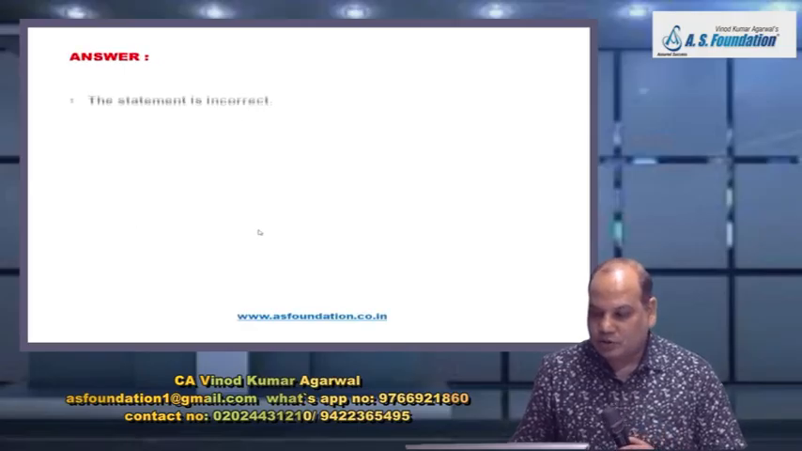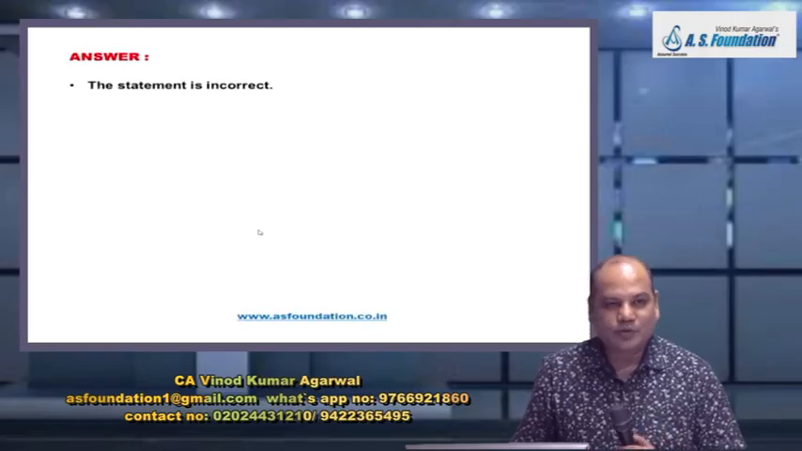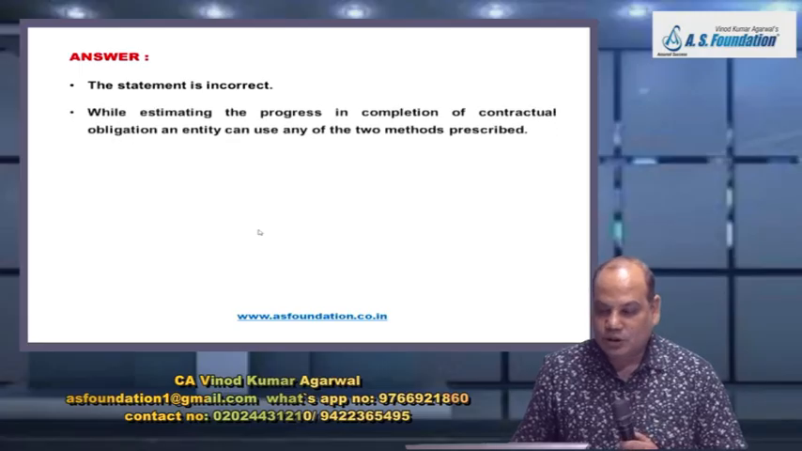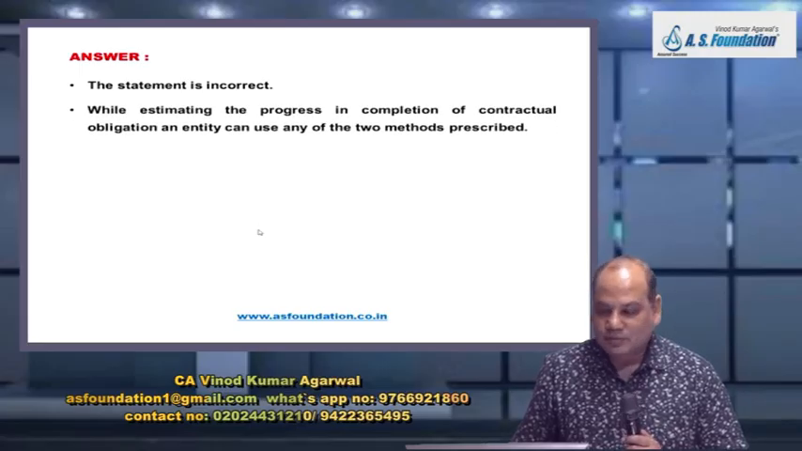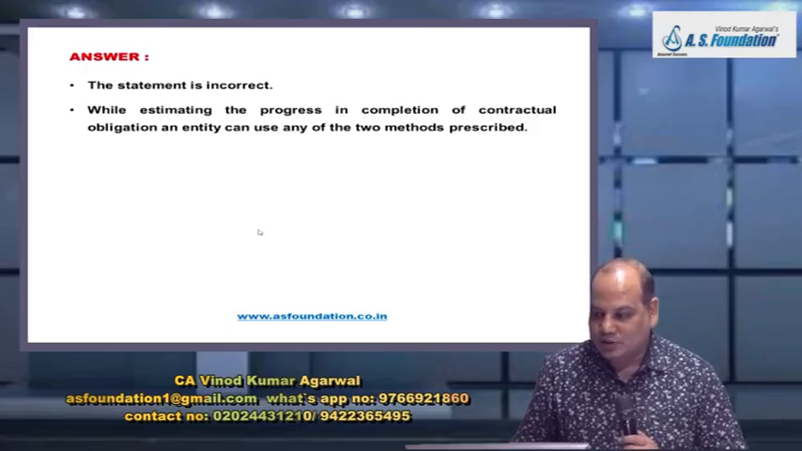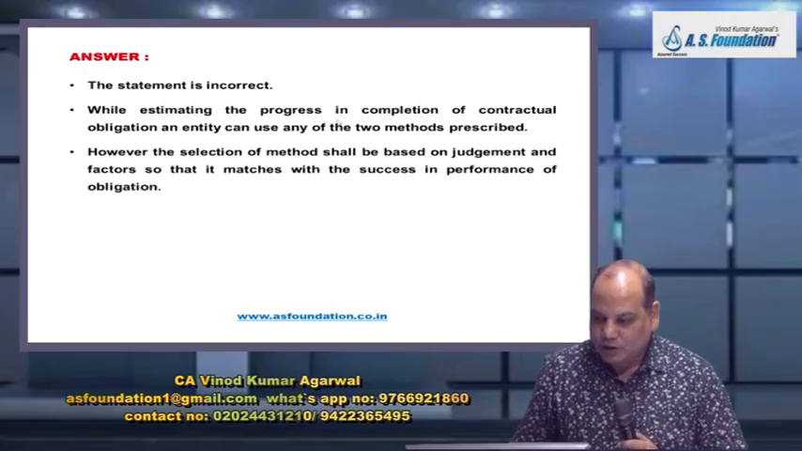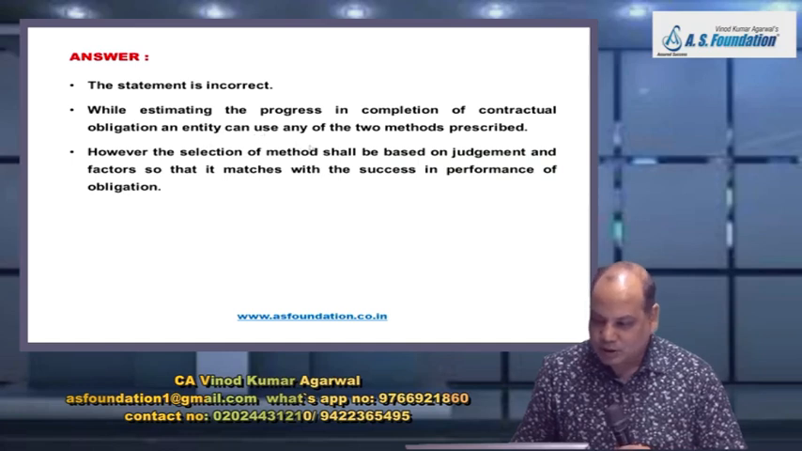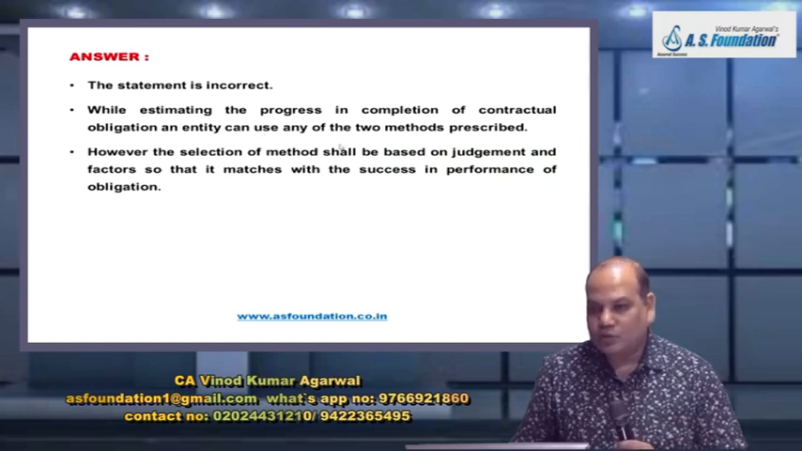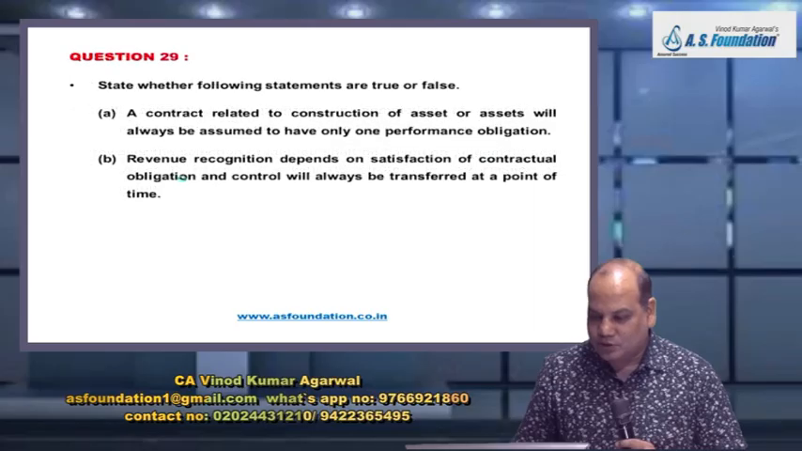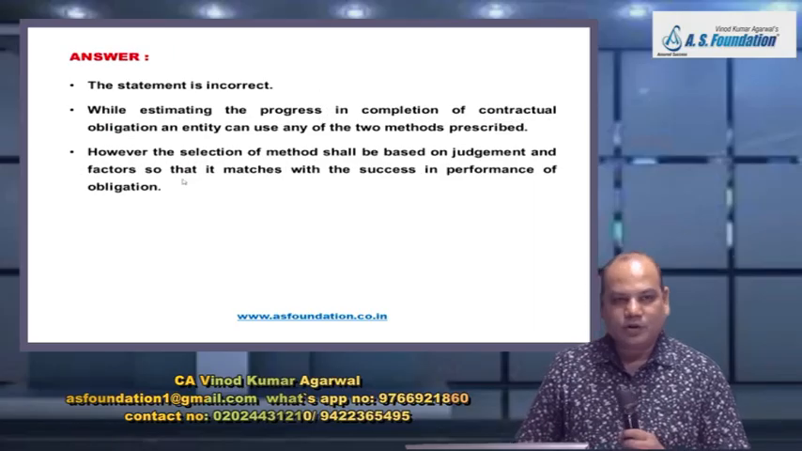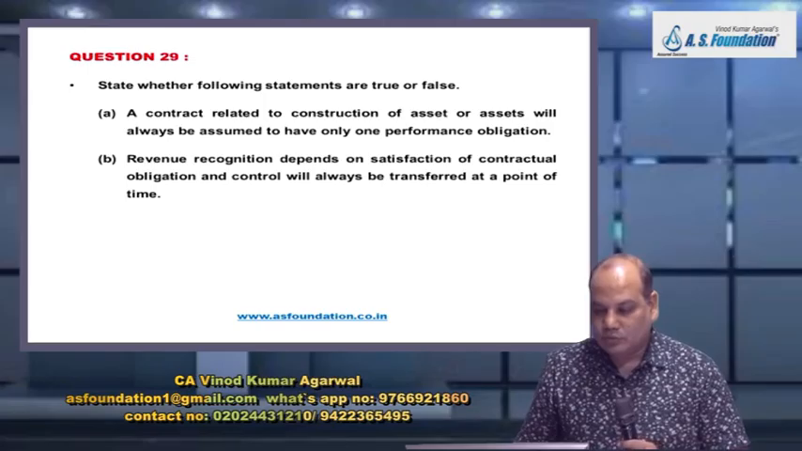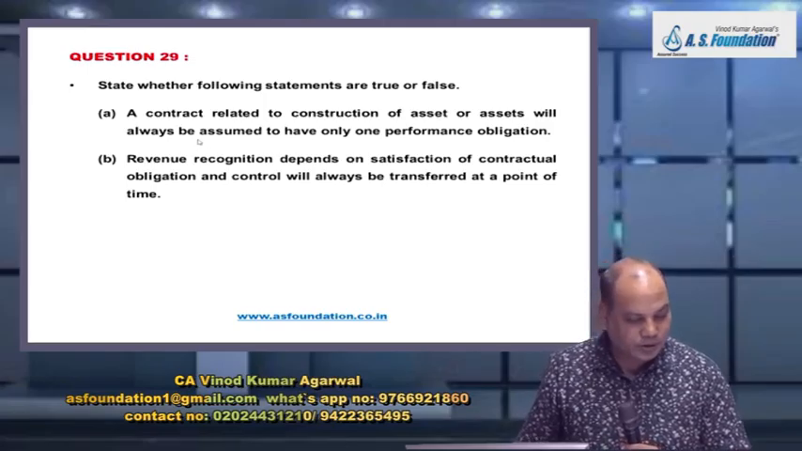The standard does not give you a choice of input or output. It only gives you guidance. It helps you to apply the standard. While estimating the progress in completion of contractual obligation, an entity can use any of the two methods prescribed. However, the selection will be based on judgment and factors so that it matches with the success in performance of obligation.